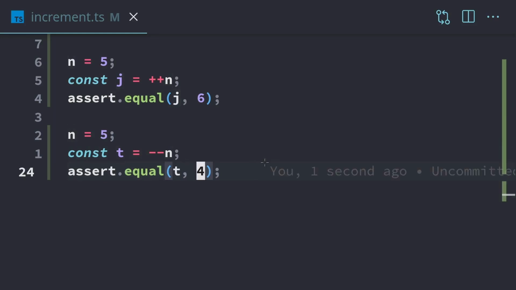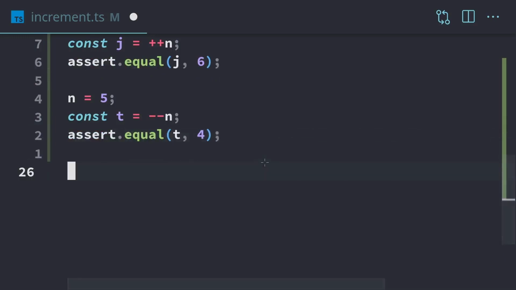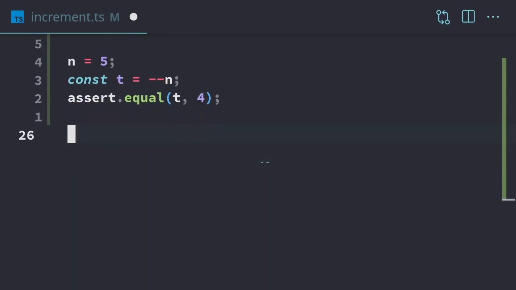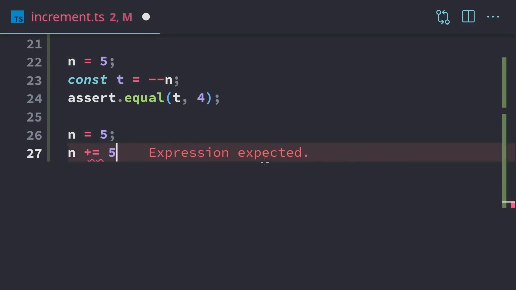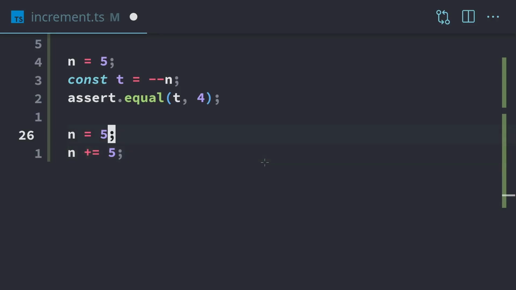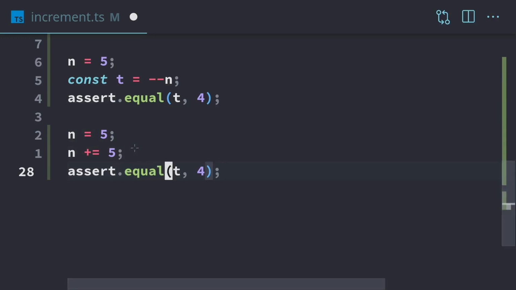It was minusing 1. So now we're going to look at the arithmetic assignment, which is what I recommend using over the plus plus and minus minus. So we're going to reset n again. Now to use the arithmetic assignment, we just take the variable that we want to work with, and we can use plus equals 5. What that's going to do is it's going to take n, and take whatever n happens to be right now and add 5 to it. So this will end up being 10. Let me add our assertion. So this will be 10.